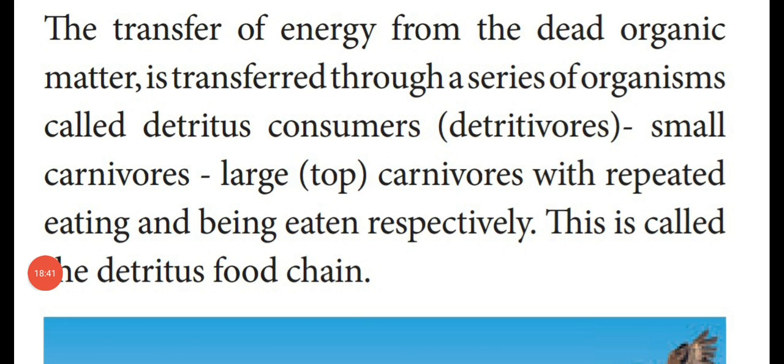Dear students, in the detritus food chain, the energy from the dead and decayed organic matter is transferred through a series of organisms called detritus consumers or detritivores, to small carnivores, to large carnivores, with repeated eating and being eaten respectively. This is called a detritus food chain.